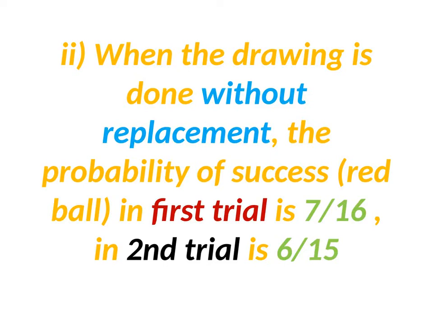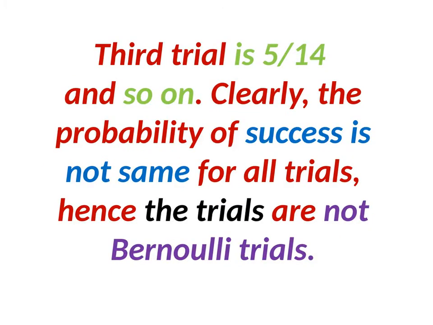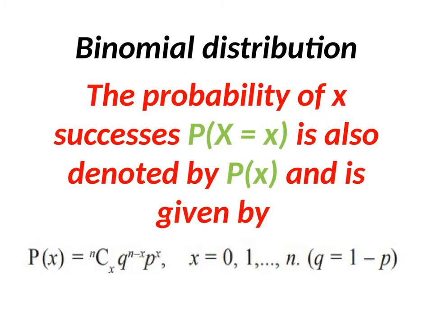Let's see the next case. When drawing is done without replacement, the probability of success, a red ball, in the first trial is 7 by 16, in the second trial 6 by 15, in the third trial 5 by 14, because we are not replacing the ball, and so on. So the second trial depends on the first trial, and the third on the second. The probability does not remain the same for all the trials. Hence the trials are not Bernoulli trials. Hope you got the point.